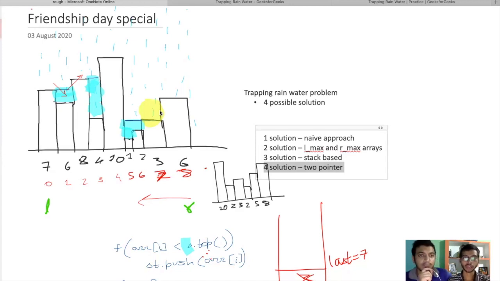Okay, so again we search for the next element. Currently R max is 6 and the L max is 7.